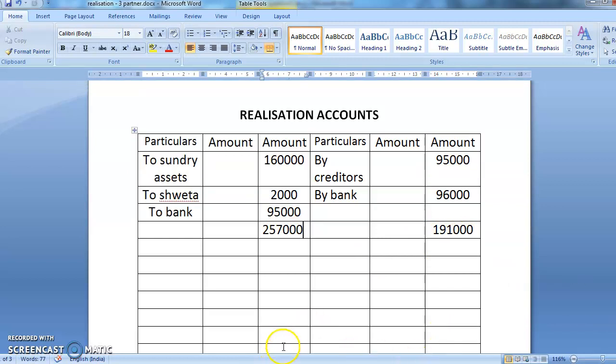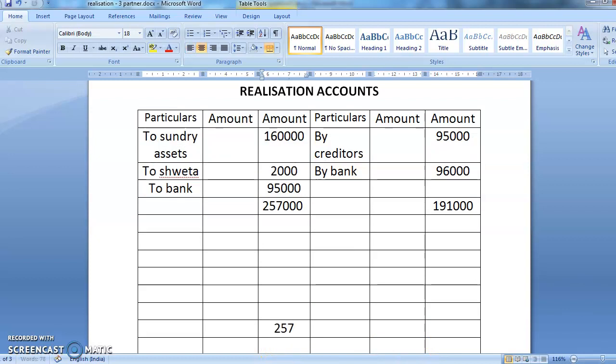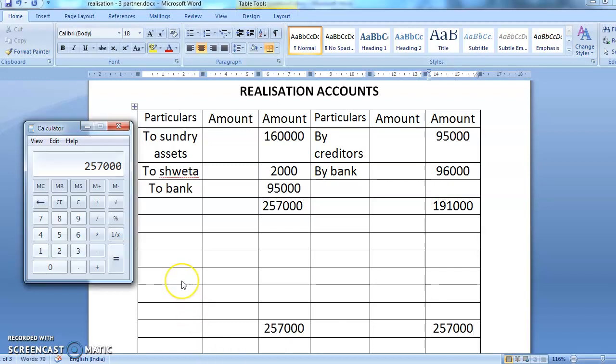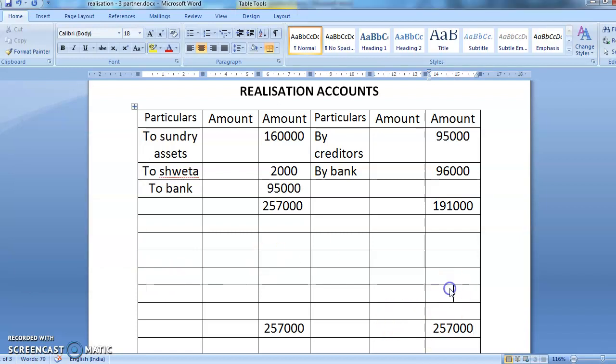So I am suffering a loss. So I'll write here 2,57,000. How much is the loss? 2,57,000 minus 1,91,000. So my loss is 66,000.